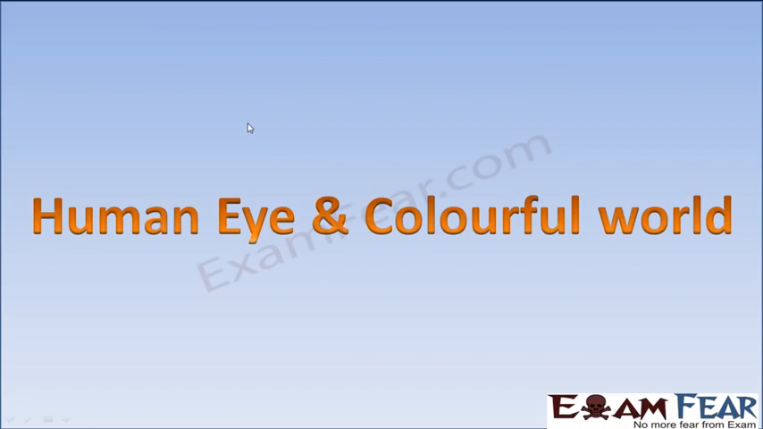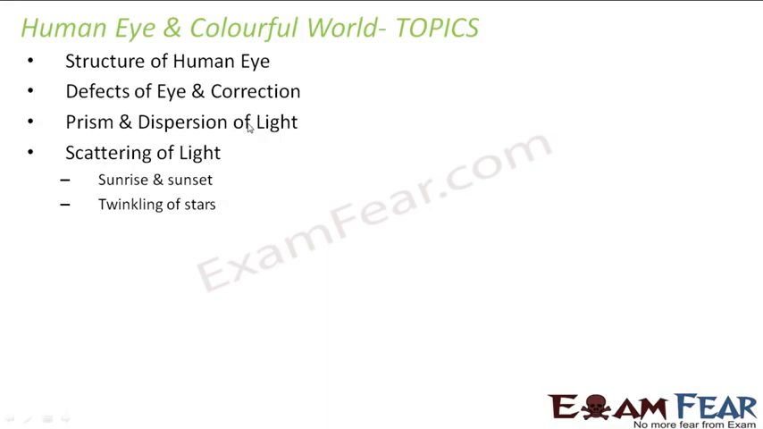So now let's move on to the next chapter, which is the human eye and the colorful world. Now this is a very simple chapter, because in this lesson you just need to prepare a few topics and you are going to get your questions from these topics alone. So what are the topics that we are going to cover? Structure of the human eye, defects of the eye and correction, prism and dispersion of light, scattering of light, and some small questions based on these phenomena like twinkling of stars, why do we see them, why do we see advanced sunrise, why do we see delayed sunset, and things like that.